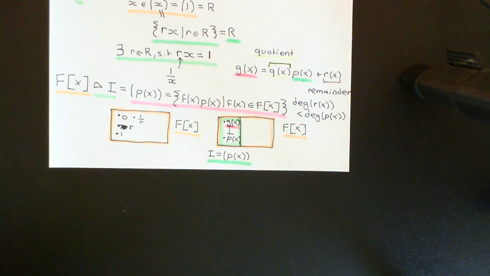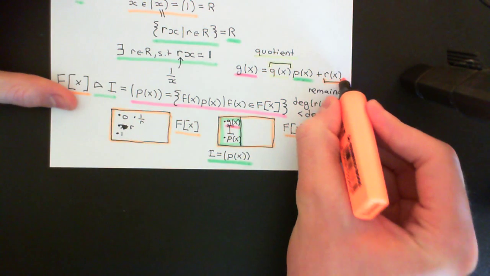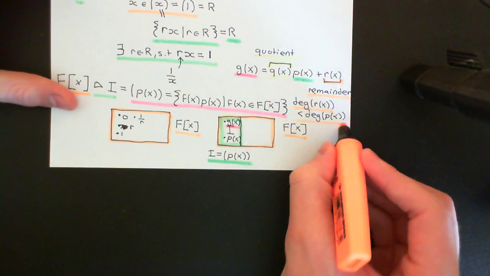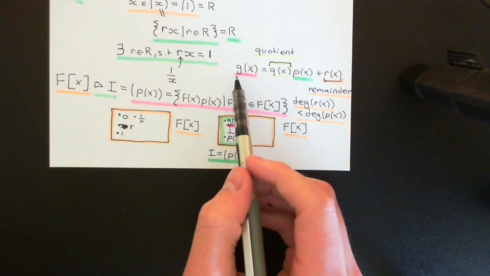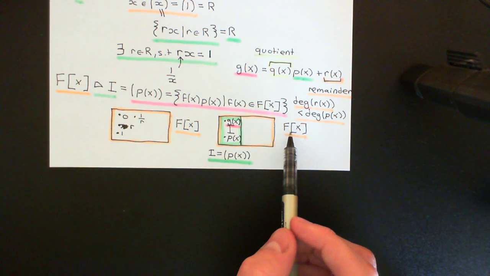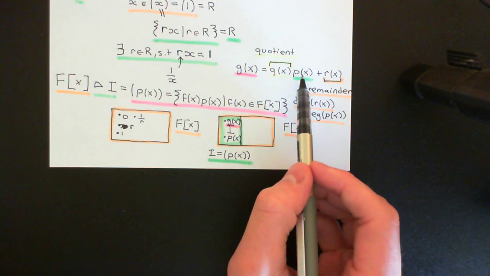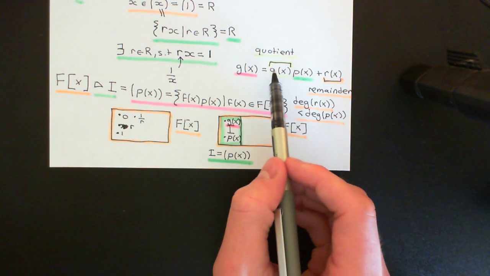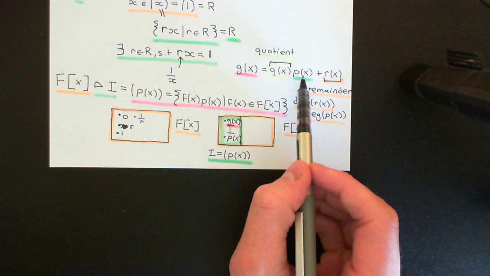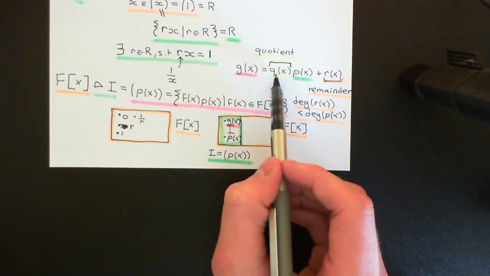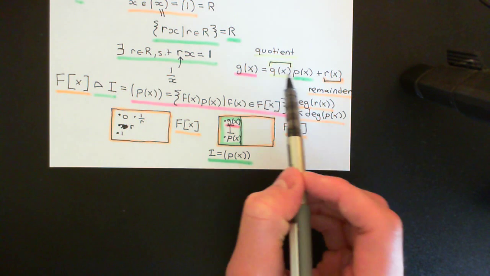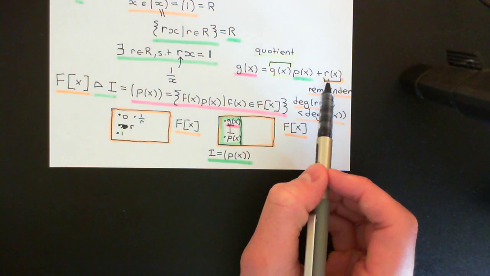Okay, so this is the theorem then that we're going to have to explore and get some understanding of, because we're about to use it to prove this. Okay, this is the equivalent of the Euclidean algorithm in the integers for the ring of polynomials over the field F. And it says that if you have any polynomial g of x in the ring of polynomials over the field F, and you want to divide it by the polynomial p of x, then you want to write this polynomial as some quotient times p of x, and either you can do that perfectly, you can find a perfect quotient so that q of x times p of x is equal to g of x, or you have to add on this remainder r of x here.